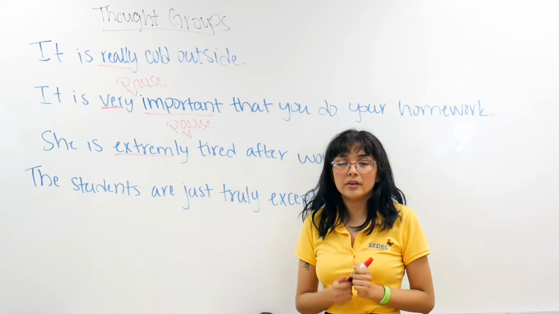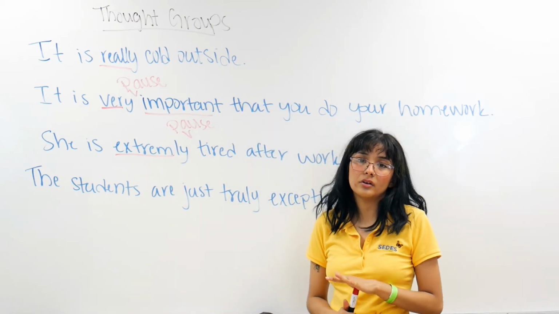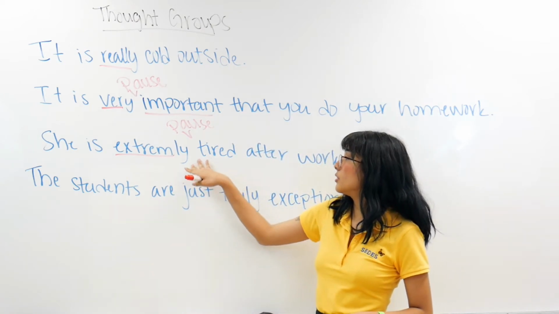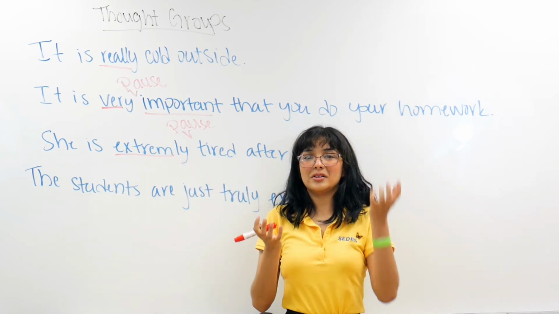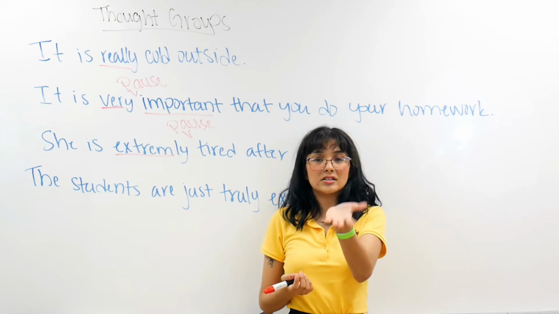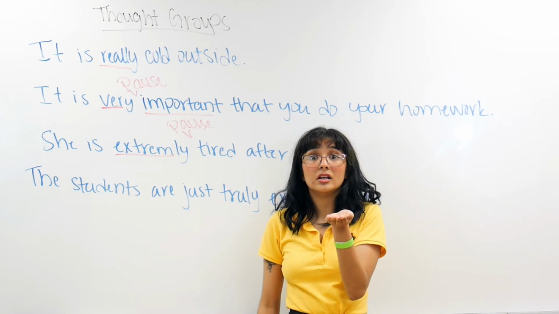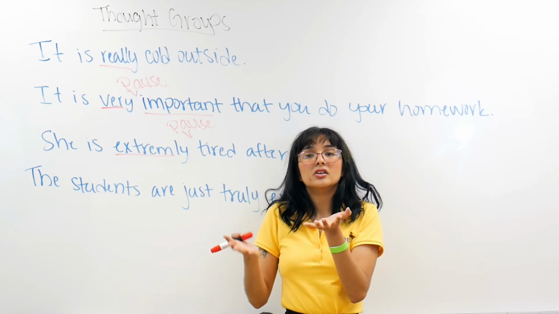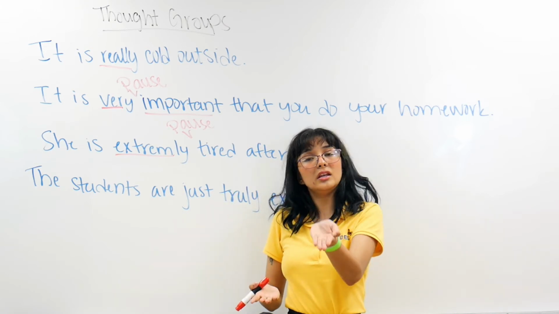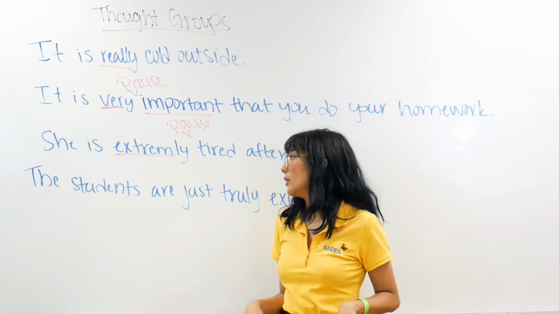She is extremely tired after work. Because you're putting emphasis on what you are describing. Tired is not just simple. It's not, I'm tired. Now you're extremely tired. It's a different type of tired. So you're giving the listener a new meaning to the word tired.